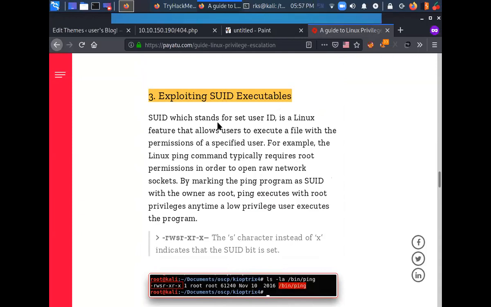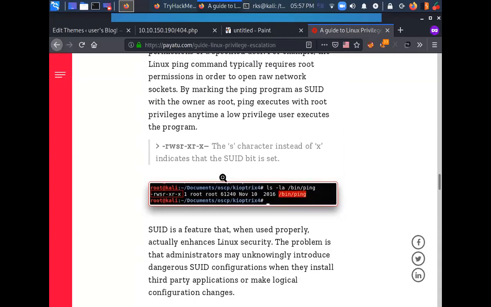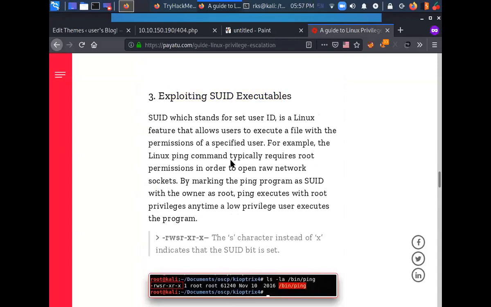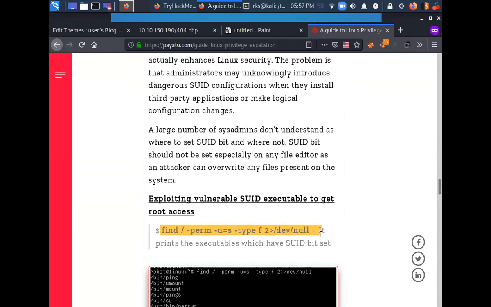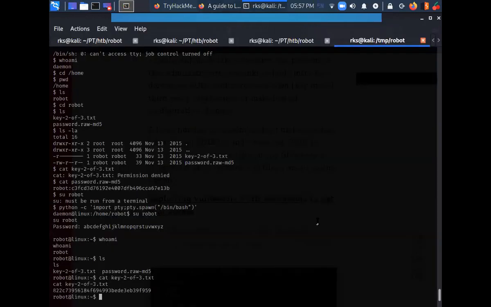But before reaching here, you need to try the above options 1 and 2 as well. When you get exhausted from the above options, only then can you move forward. So let's find the files which have the SUID bit set. The find command is mentioned here. Let's do find / -perm -u=s -type f 2>/dev/null.